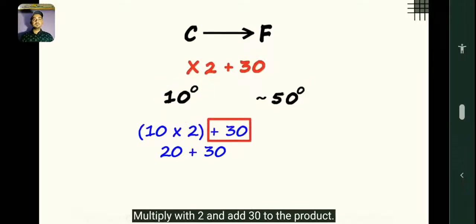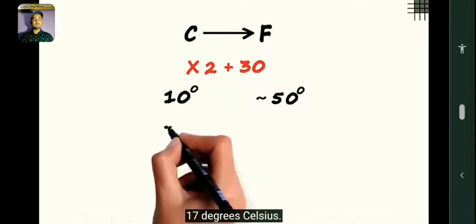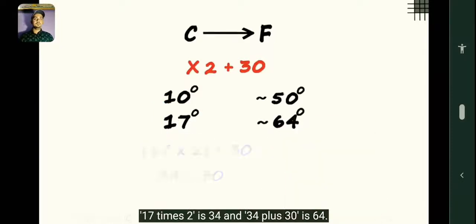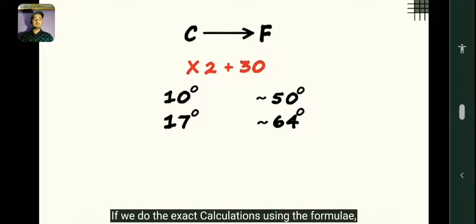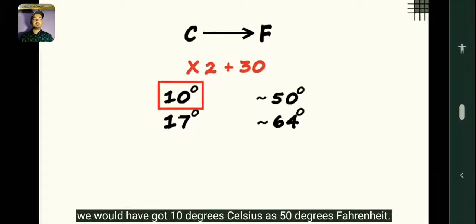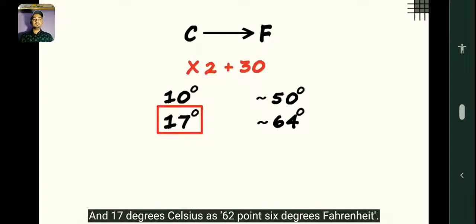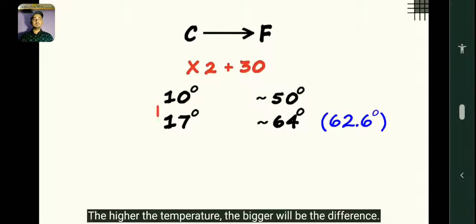Multiply with 2 and add 30 to the product. 17 degrees Celsius. 17 times 2 is 34, and 34 plus 30 is 64. 17 degrees Celsius is approximately 64 degrees Fahrenheit. If we do the exact calculations using the formulae, we would have got 10 degrees Celsius as 50 degrees Fahrenheit. Yes, we were a bit fortunate here. And 17 degrees Celsius as 62.6 degrees Fahrenheit. Almost equal. The higher the temperature, the bigger will be the difference.